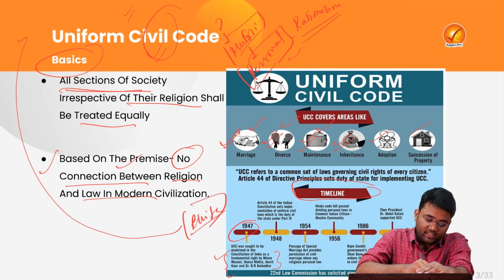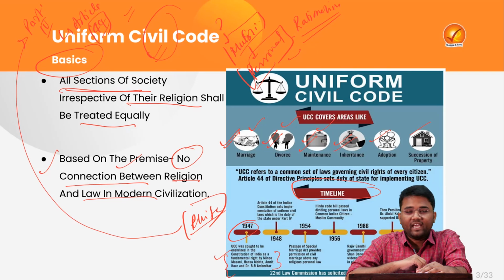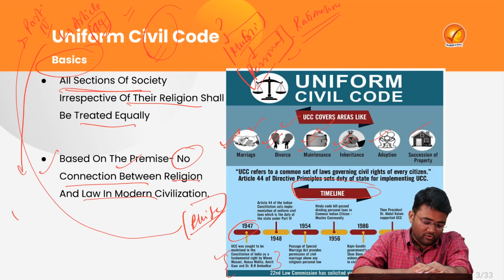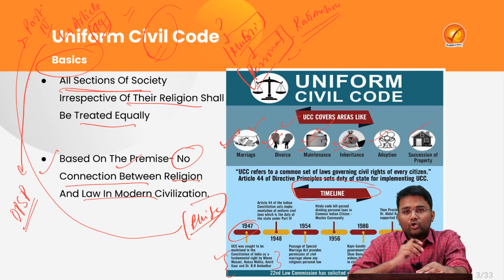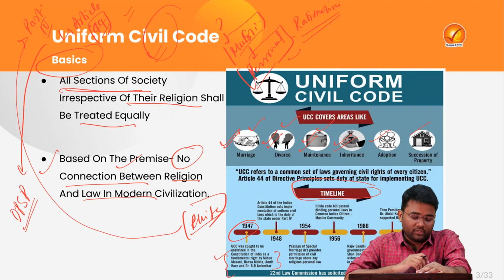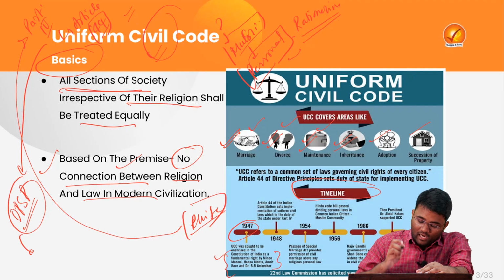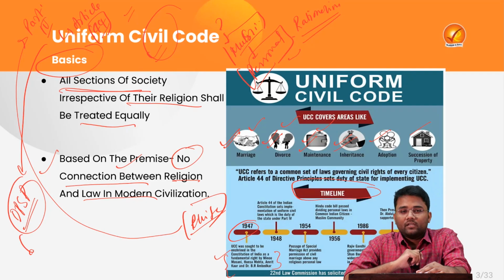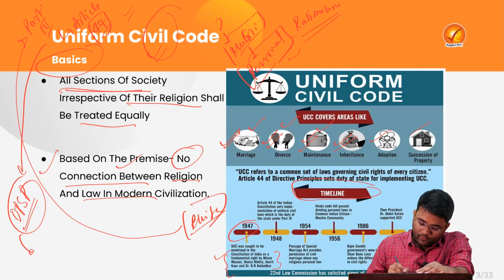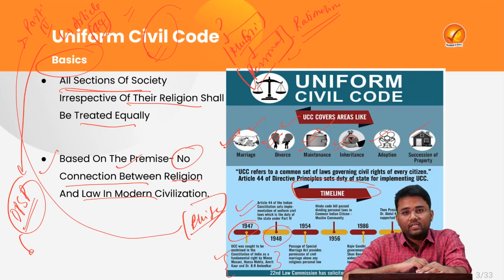Rather, it has been kept under Part 4, Article 44 of the Constitution of India as a directive principle of state policy. As you must know, directive principles of state policy or DPSP are those parts of our constitution which shall be kept in mind while making laws. So, Article 44 has been kept under Part 4 DPSP of the Constitution of India. This was done in 1948 while the constitution was being made.